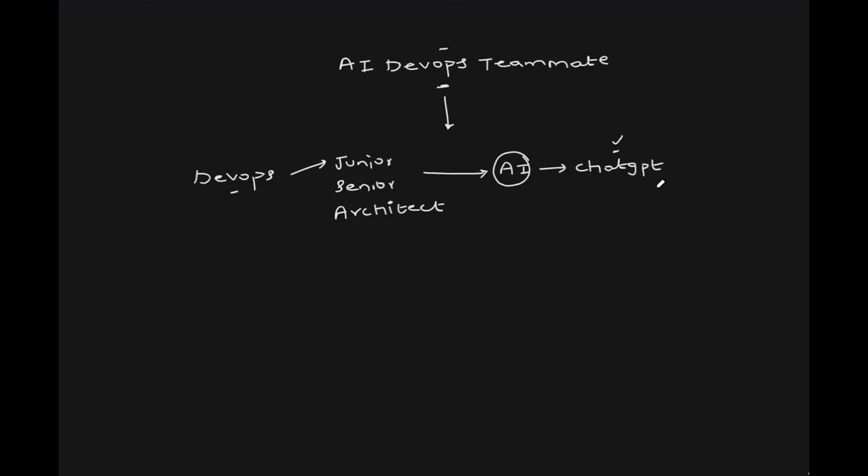Now, this is good. Using AI should definitely be encouraged, but there are two very important downsides. One, let's say a junior DevOps engineer asks AI for some Kubernetes command. Problem one, it can give you obsolete information.